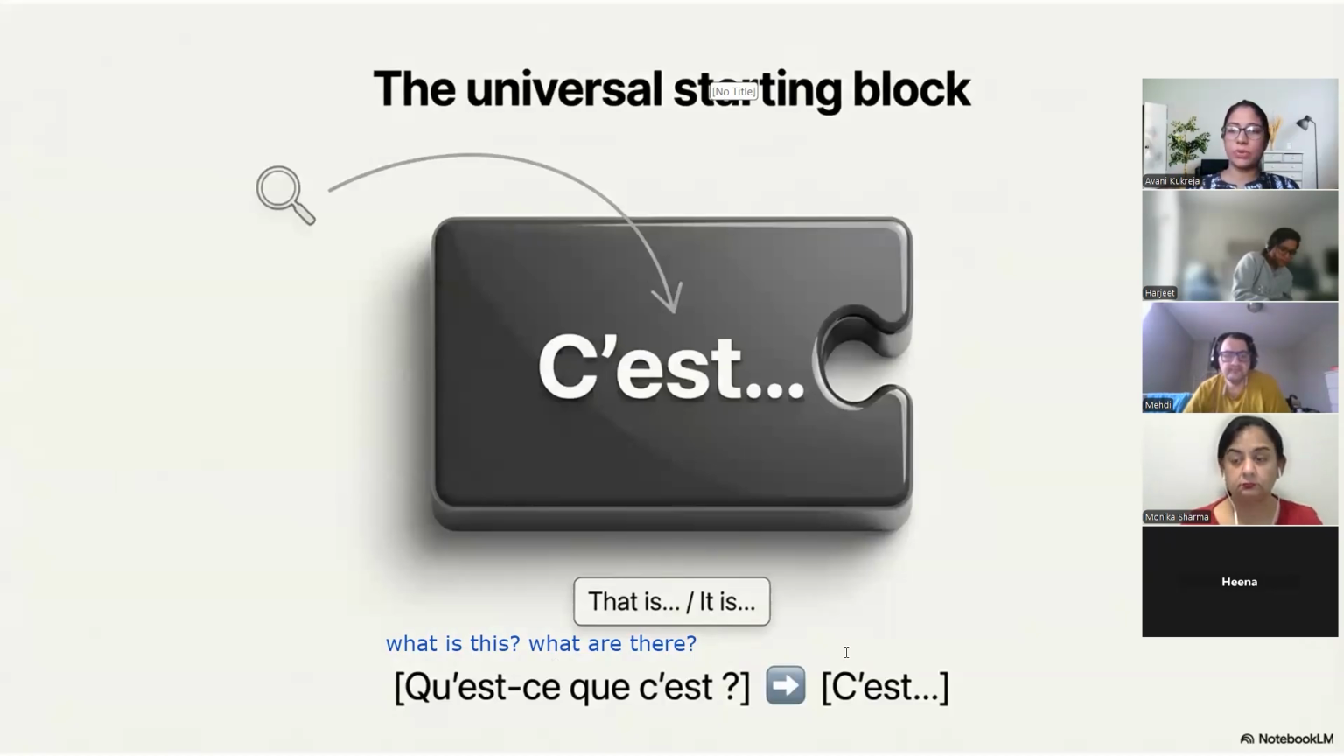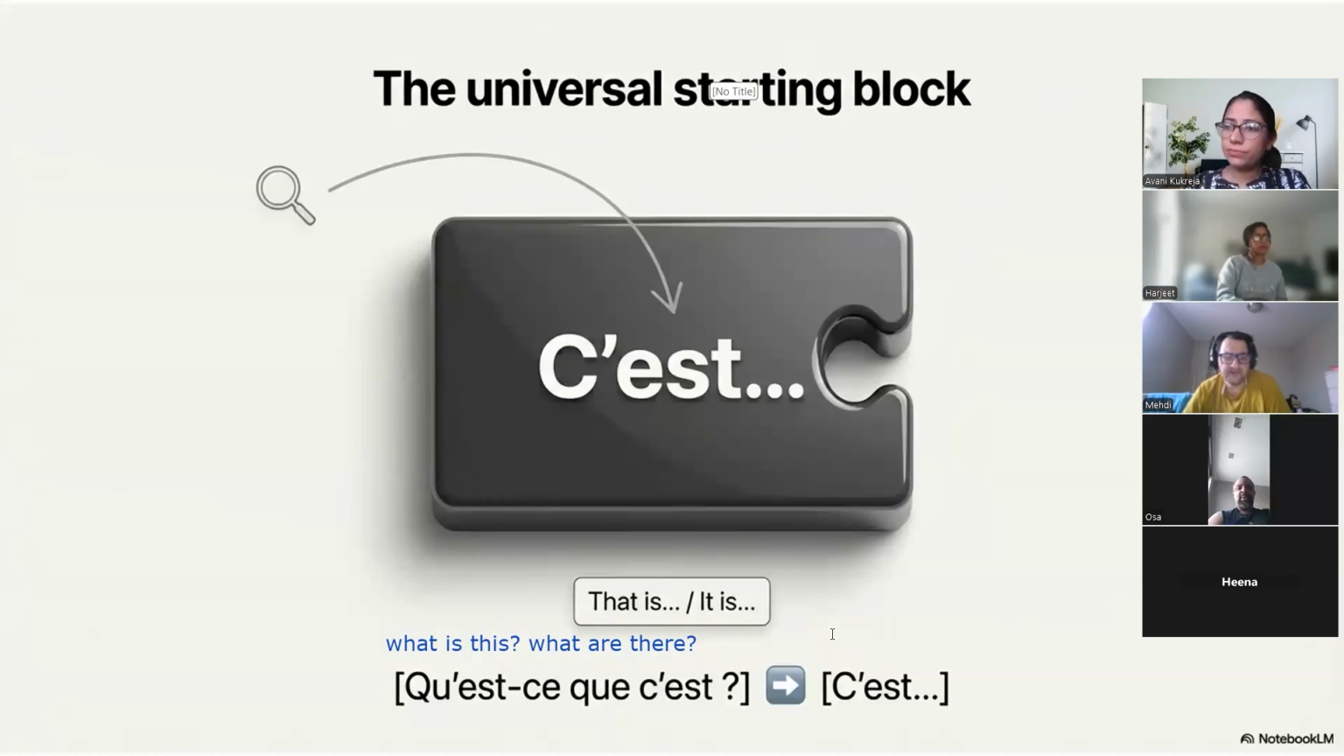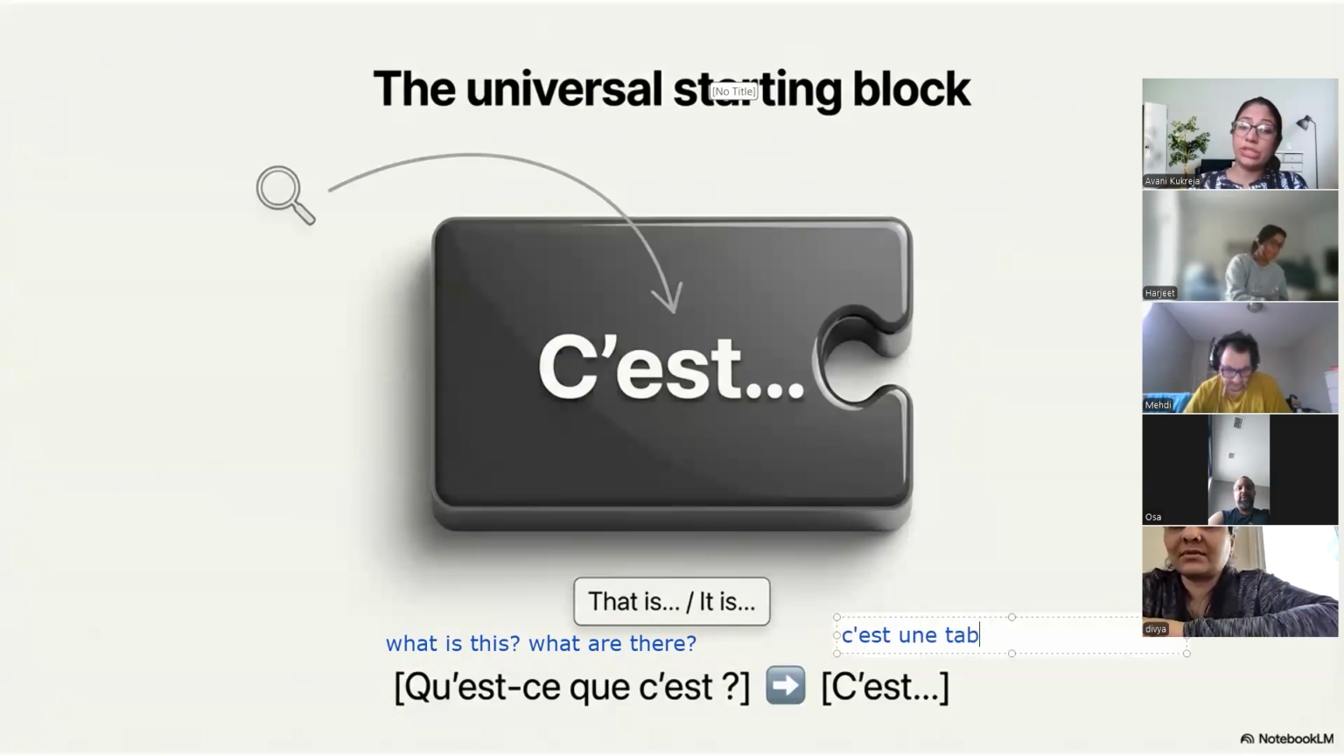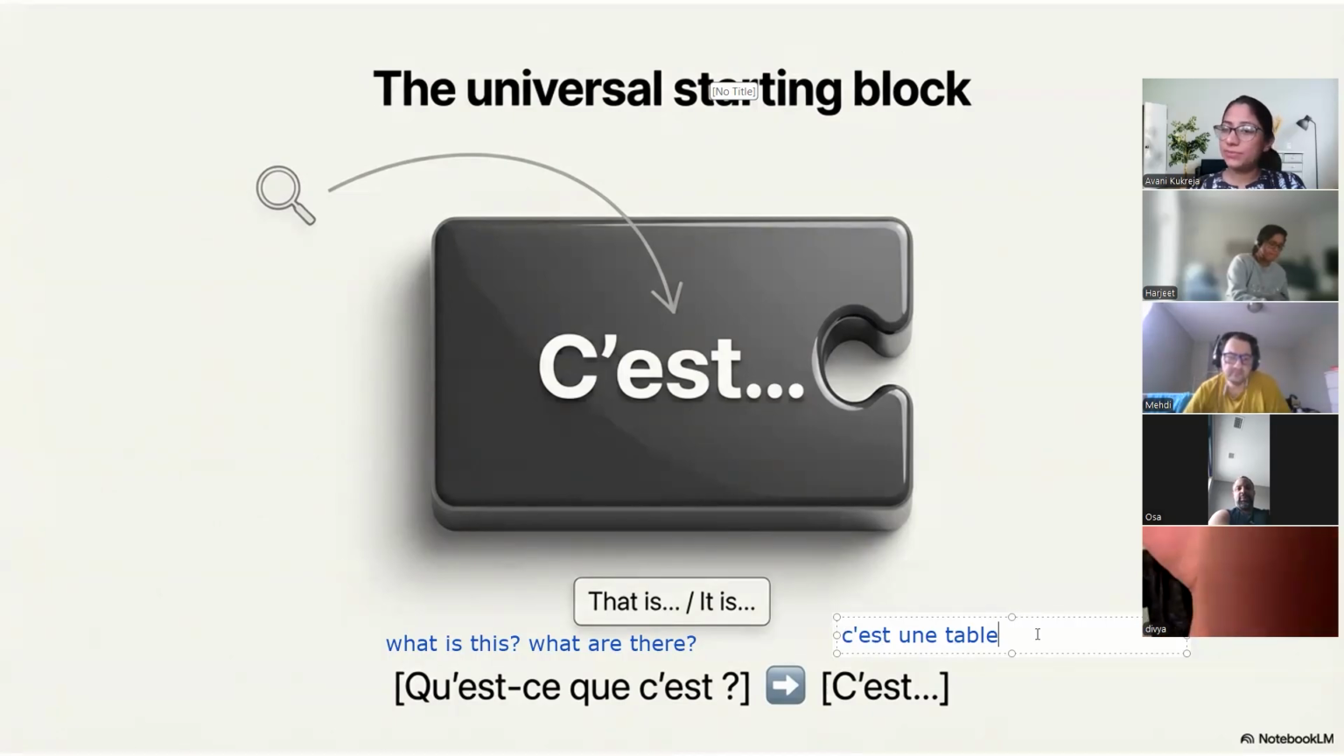So I'm going to ask you guys. If I want to say this is a table, how will we say this is a table in French? C'est une table. Very good, Rosa. So you know a little bit of French, which is great. C'est une table, which translates as this is a table.